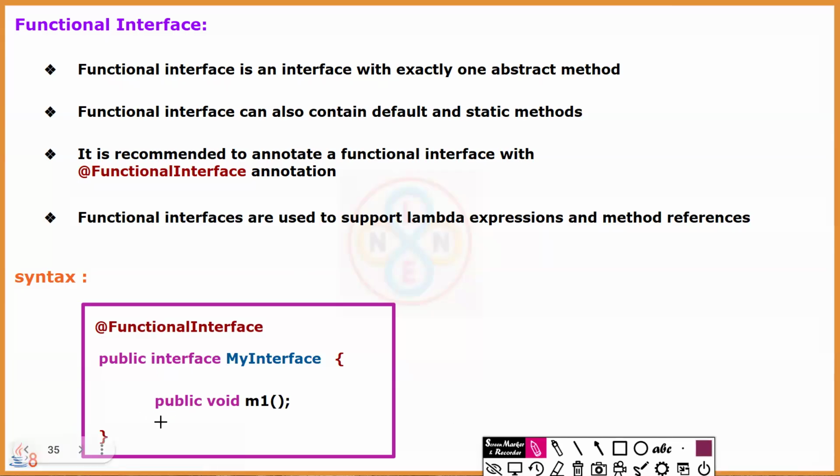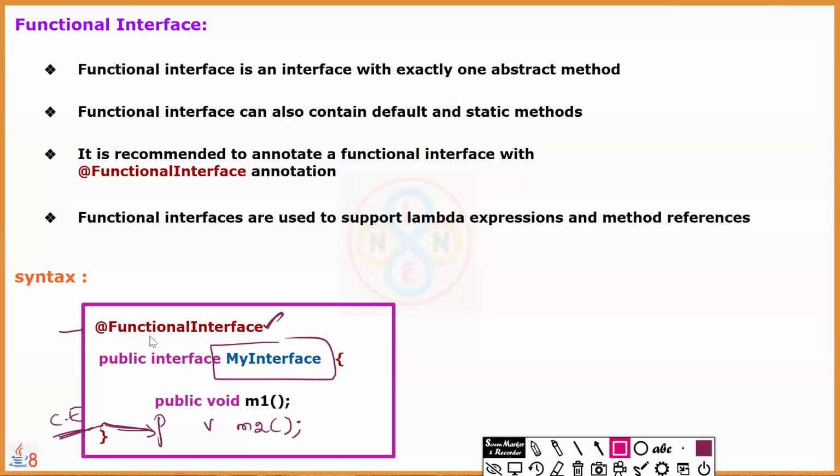For example, if you try to add one more abstract method, then because of this annotation, it throws a compilation error. That means if you are using this interface as a functional interface, where we are going to work with lambda expressions, and by chance you try to add one more method, then existing lambdas will fail. This annotation will warn us that you are declaring this as a functional interface but still trying to add more than one method, so there is some problem at some other place in the code. That is the advantage or benefit of using the @FunctionalInterface annotation.